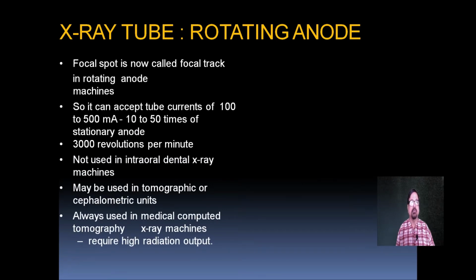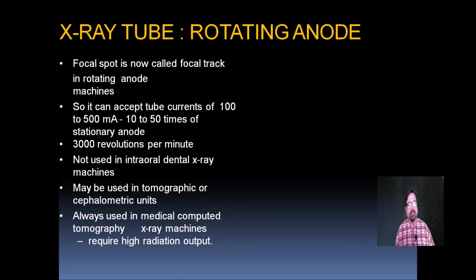Now again, going into more detail of the rotating anode. The focal spot is now called the focal track, because in a stationary anode there was a single area, while in a rotating anode it's a track. So in a rotating anode the focal spot is called the focal track, and in a stationary anode it is called a focal spot.